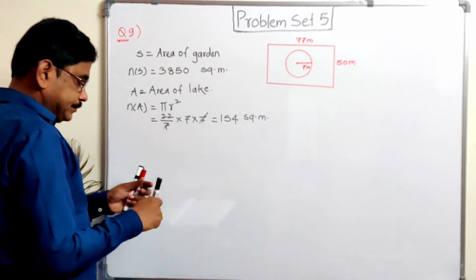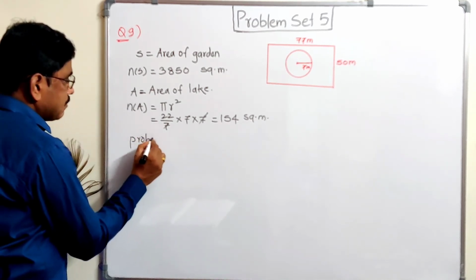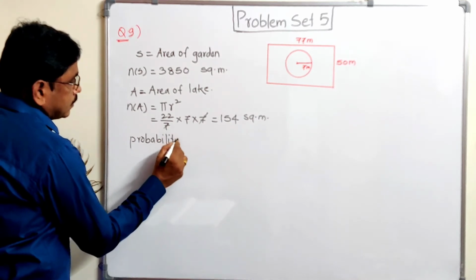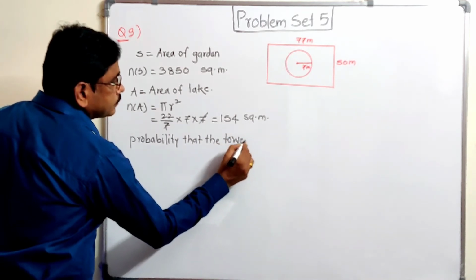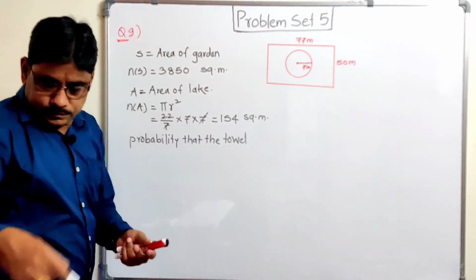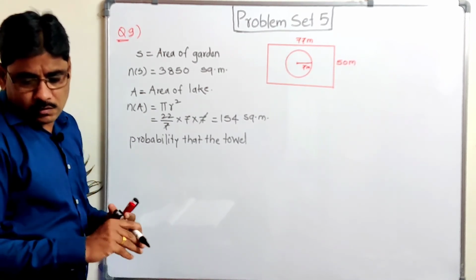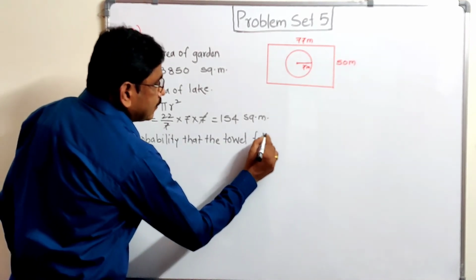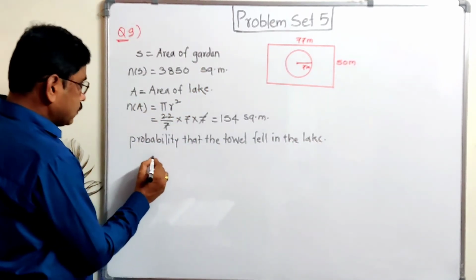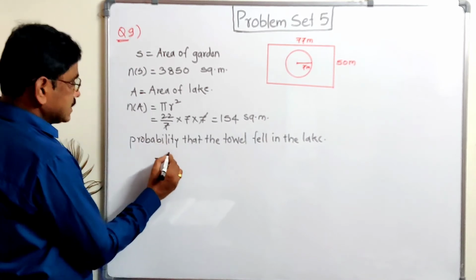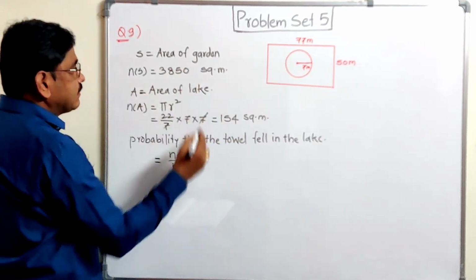Now probability that the towel fell in the lake is equal to n(A) by n(S), which means area of the lake divided by area of garden.